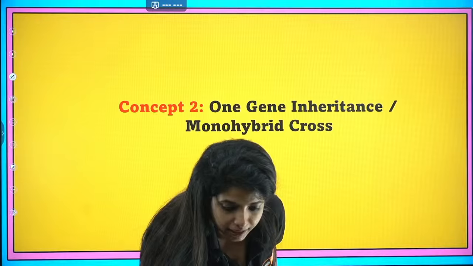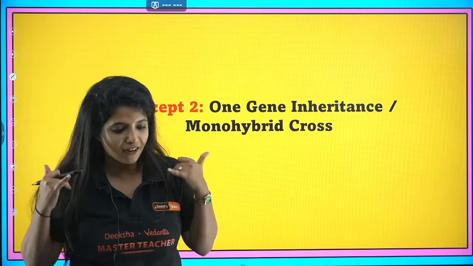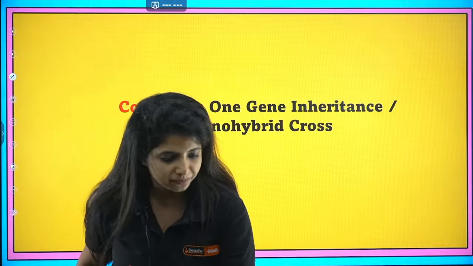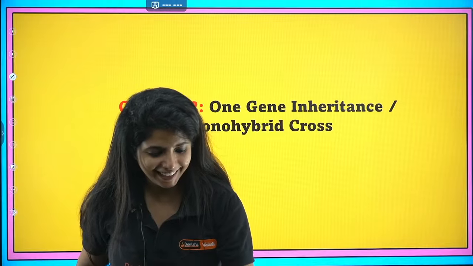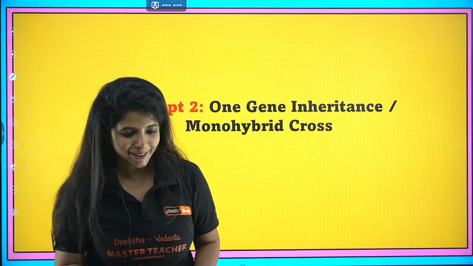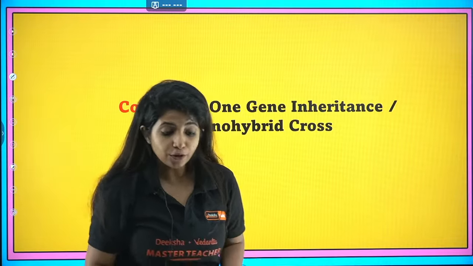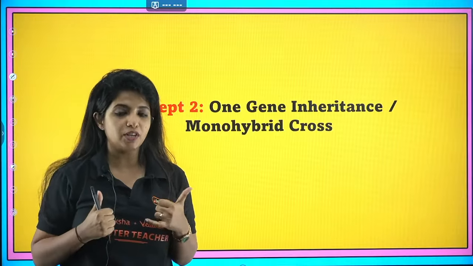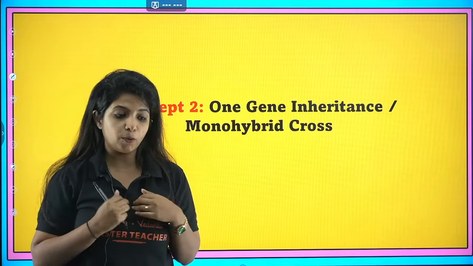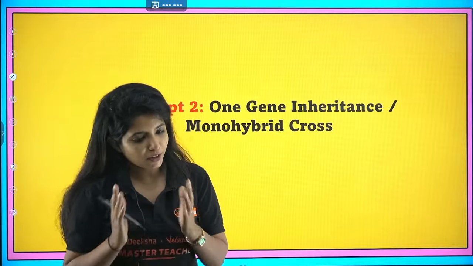White, because dominant is violet and recessive is white. Exactly, Dinesh, rocking. Awesome. You guys are super awesome. Do you know that? Children, can I go to concept number 2? This is how it is going to be followed. Only when you give me thumbs up will I understand that all my children understood this. Yes, Subhash said, yes, ma'am. Thank you so much.